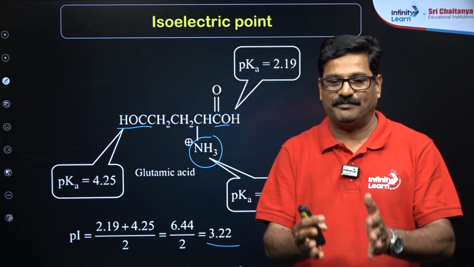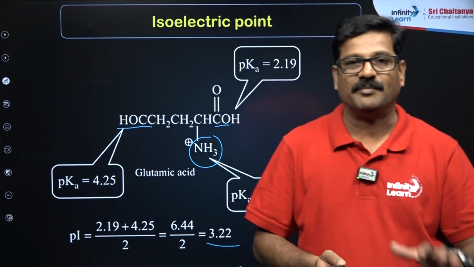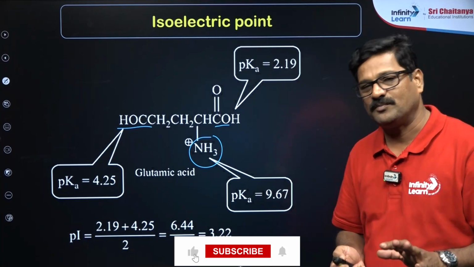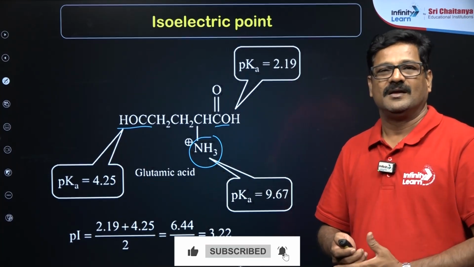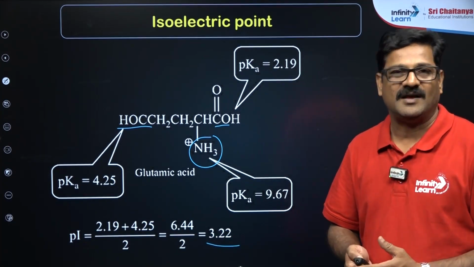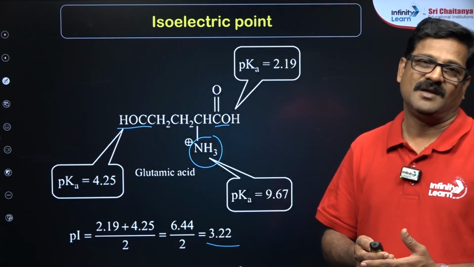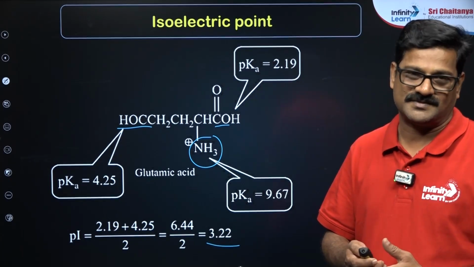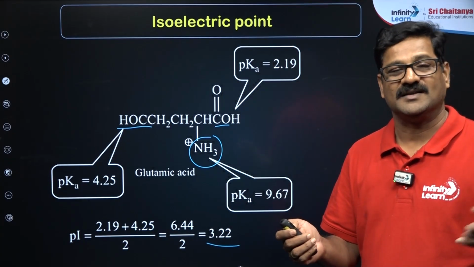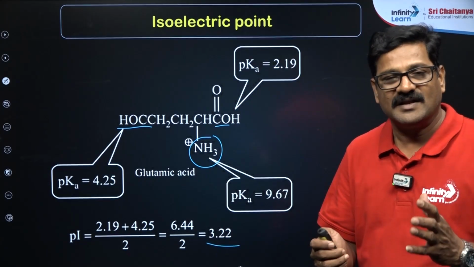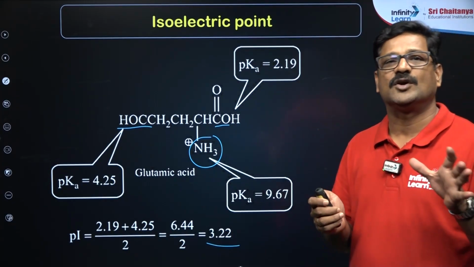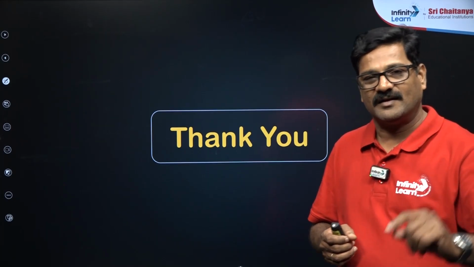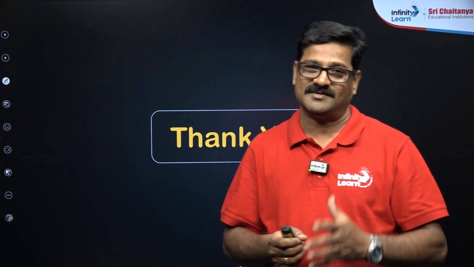Today we discussed the Pi value, the isoelectric point value. In simple summary, it is the pH at which the amino acid is neutral, and it can be calculated by taking the average of the pKa values for a neutral amino acid, and for acidic or basic amino acids, the average of the pK values of the two similarly ionizing groups. Based on these pK value calculations, one question in the NEET examination can be answered.